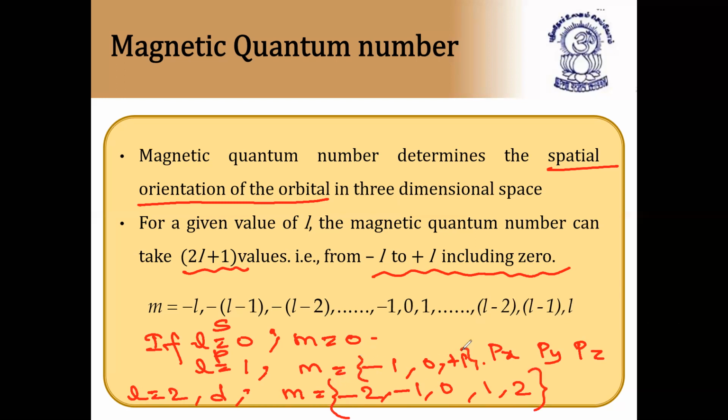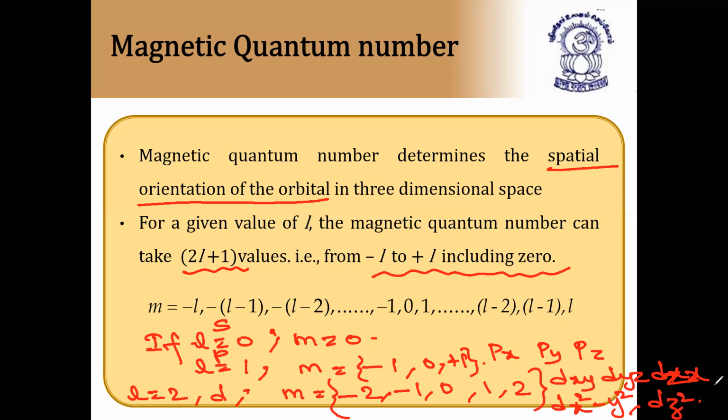We have dxy, dyz, dzx, dx square minus y square, and dz square. So these are the 5 suborbitals.